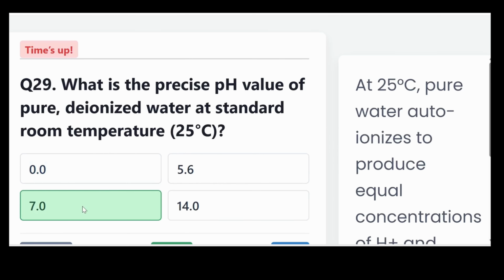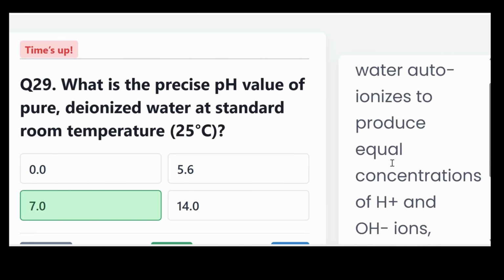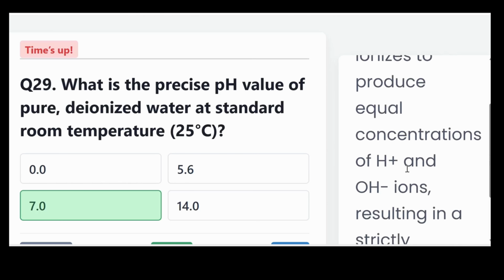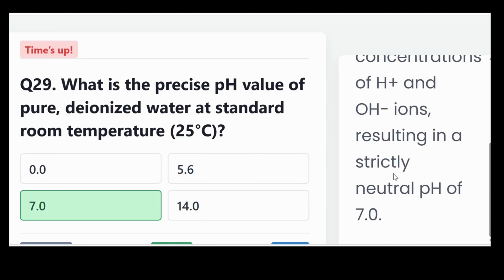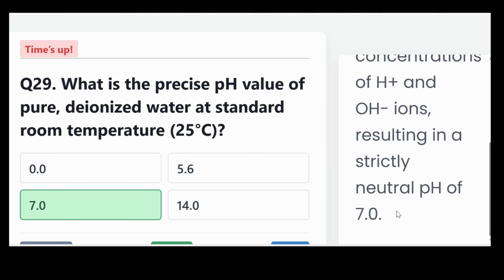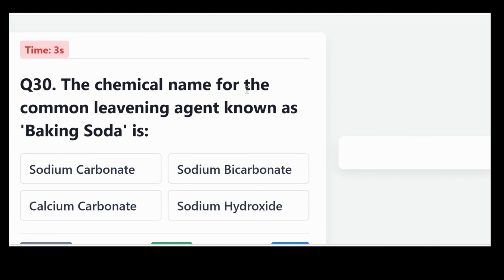And the correct answer, 7.0. At 25 degrees Celsius, pure water auto-ionizes to produce equal concentrations of H plus and OH minus ions, resulting in a strictly neutral pH of 7.0. The chemical name for the common leavening agent known as baking soda is: is it sodium carbonate, sodium bicarbonate, calcium carbonate, or sodium hydroxide?